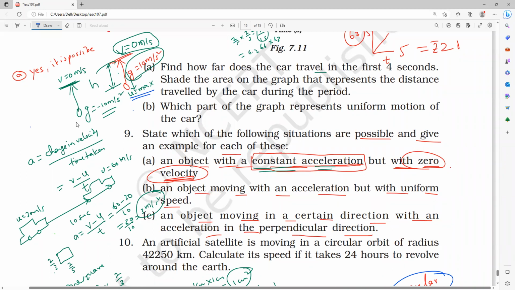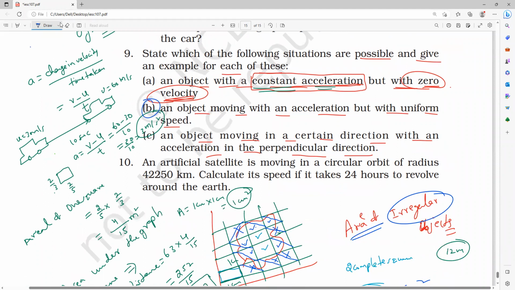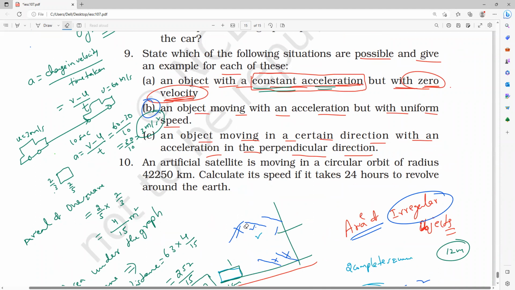Next, you understood the A part. Everybody read the B part. What are they saying? Is the B part possible or not? Sir, they gave speed, not velocity. Oh, okay. My speed or velocity, both are the same here. You can strike it out and write velocity. Is it okay?